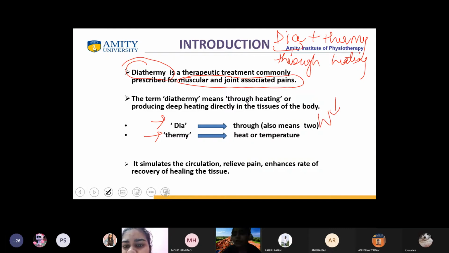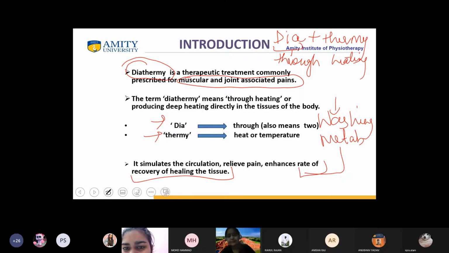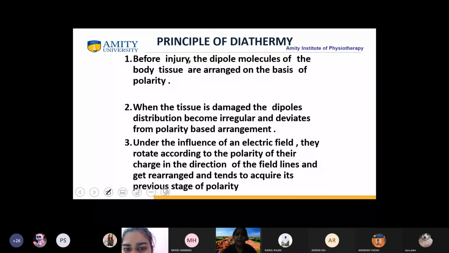There will be washing away of metabolites. And once the metabolites wash off, what will happen? The rate of recovery, of healing of the tissue, will increase. Is it clear, students? This much is clear? Yes, ma'am. Okay. Now, what are the principles of diathermy?